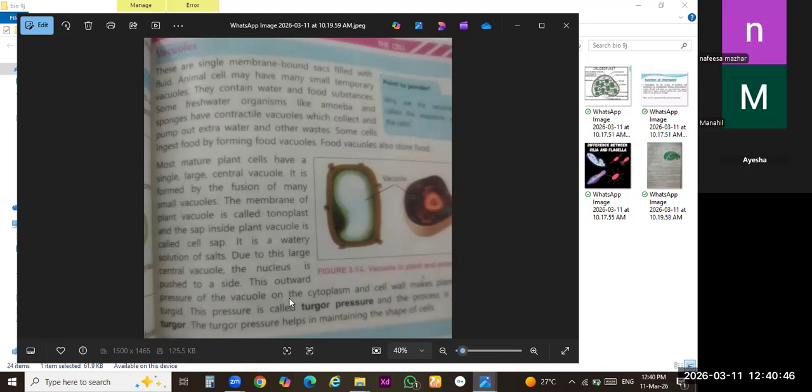Class 9, have you marked? Two minutes are remaining. Okay class, we have skipped this tonoplast. Mark this important term that is called tonoplast. The important term used to denote the membrane of the vacuole is known as tonoplast. Okay, mark this heading.